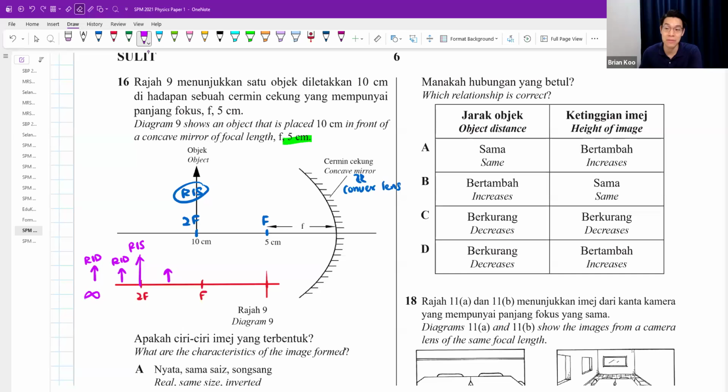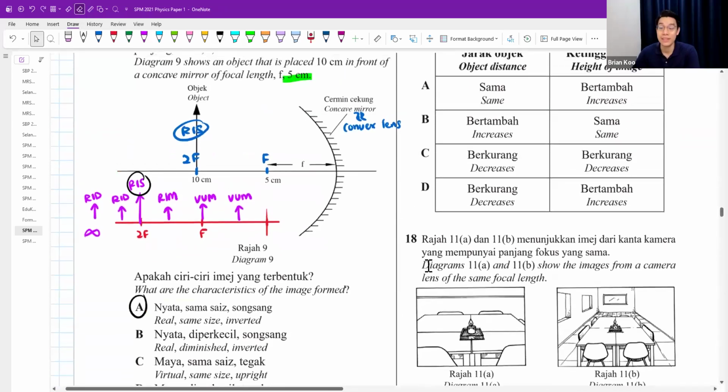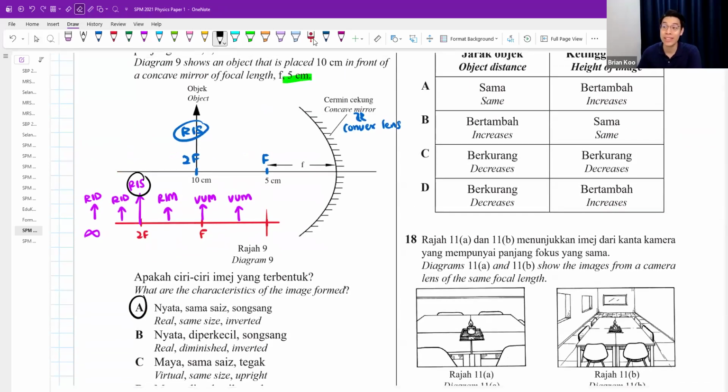If you put between f and 2f, it's real, inverted, magnified. Here, virtual, upright, diminished. Virtual, upright, magnified. Here, closer to f, virtual, upright, magnified. Right now, it is this. Real, inverted, same size. Answer is A. Okay, this is why some students memorize. Up to you. If you want to memorize, then you can answer this kind of question very fast.